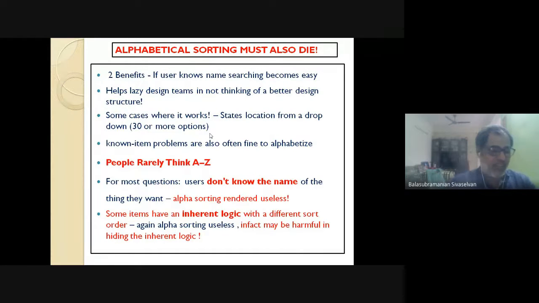One more feature often misused. Okay, this is again Nielsen's case study discussion, right? Any product you go, every product you go, things are alphabetically sorted A to Z. Right? At least in academia we have seen. Okay, the list of people working in this institute is alphabetically sorted from A to Z.